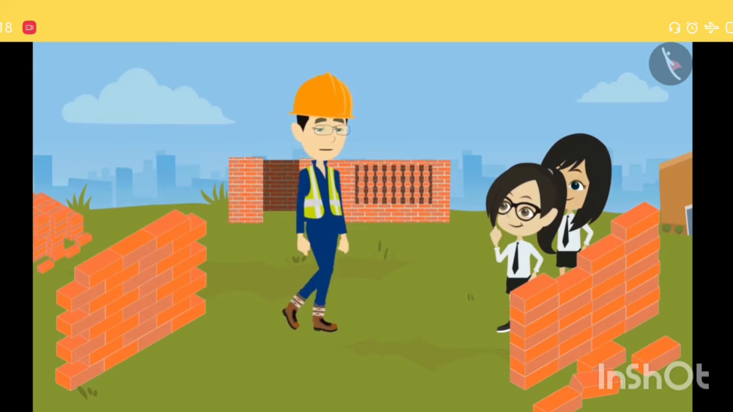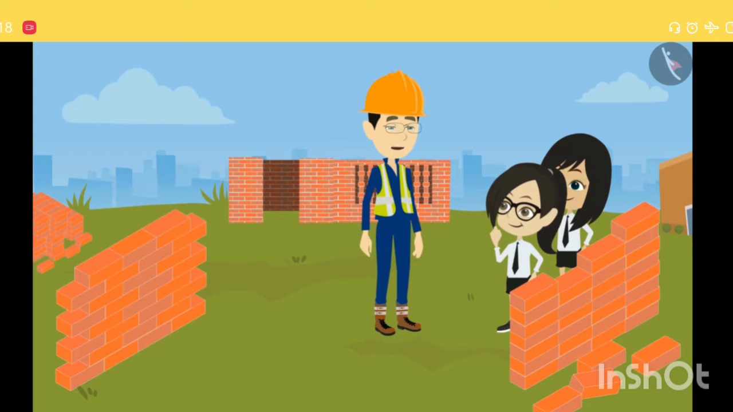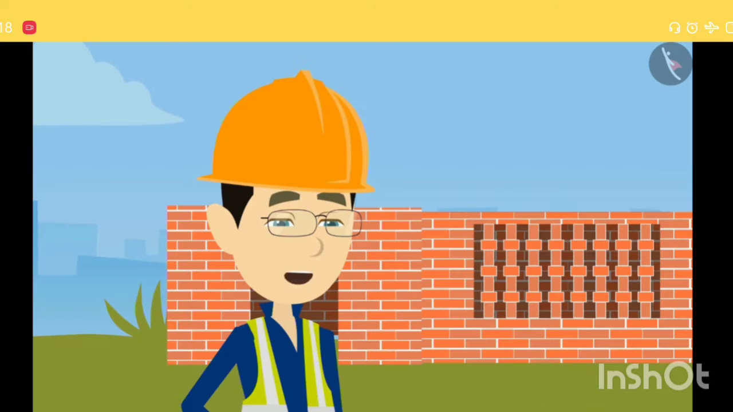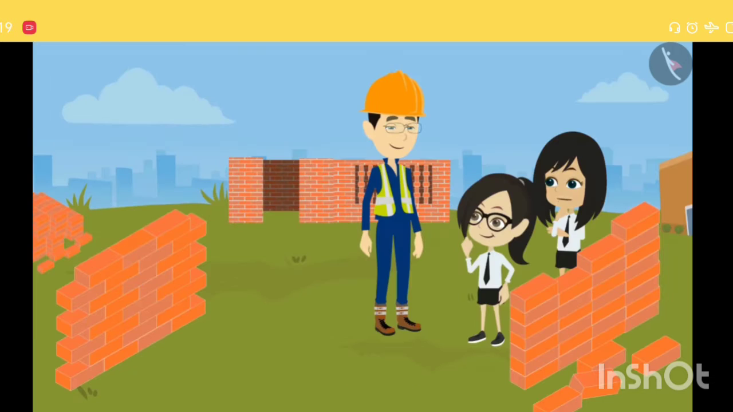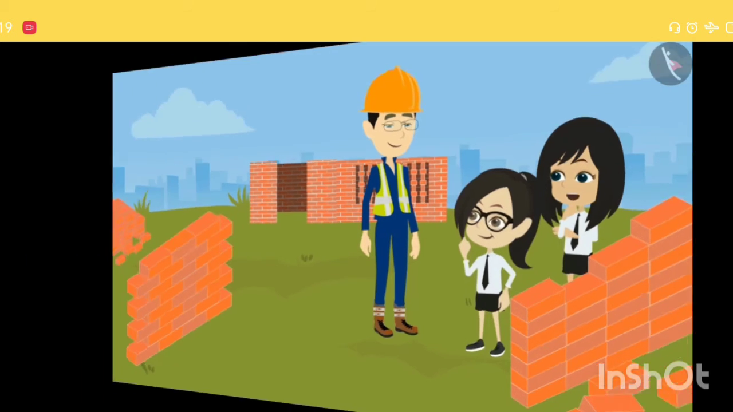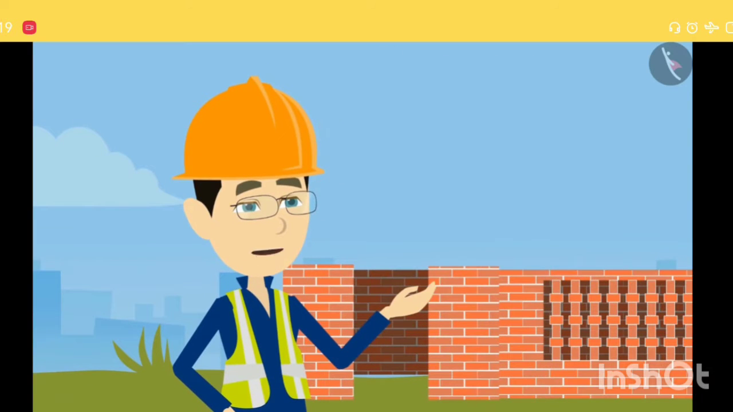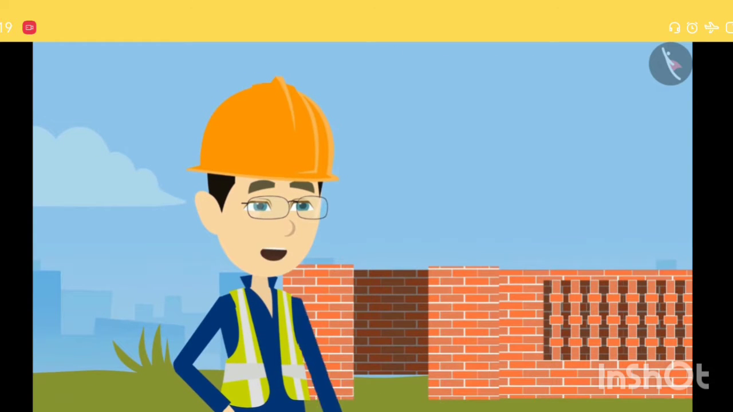You see now, due to this special pattern, it makes a difference to the strength of the wall. This means that pattern is also an important part in the use of bricks. Yes, when we have to make the wall thicker, then we use different patterns. And for thinner walls, different patterns are used.